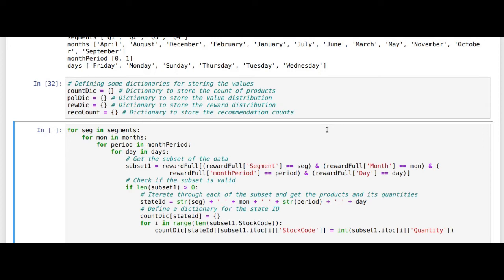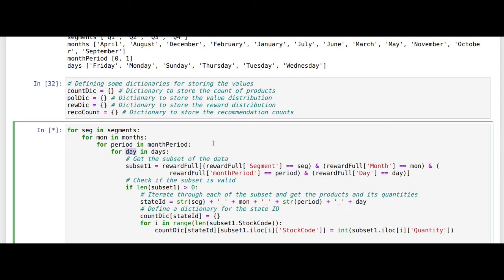Now we will start the initialization process for the reward and value function. I know it's an ugly looking loop, but let's understand it. Here the first hierarchy is the segment. So we go through each segment, and for each segment we go through each of the months, and for each month we go through each of the periods, whether it is before 15 days or after 15 days. And for each period we go through each of the days. So that's the 4 hierarchies of this.